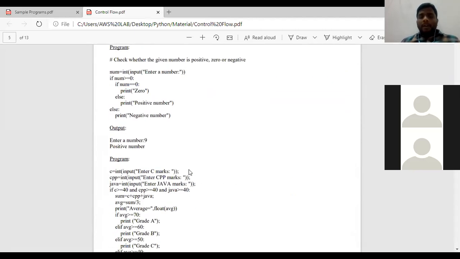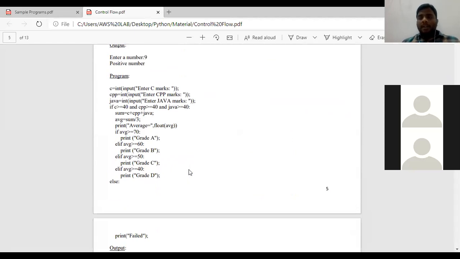Understood the program? We need to consider three subjects. Okay. We need to give marks for those three subjects, but at the time of run time. I should not directly give subject name equals to marks; I am saying to use the input function. Okay. After those 3 marks have been given, then what we need to do is sum all the three subjects and do the average. After we got the average value, we need to decide whether that particular student has got A grade or B grade or C grade or D grade or failed in the exam. Okay.